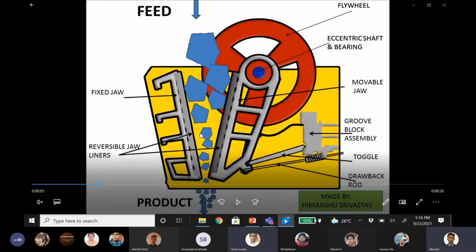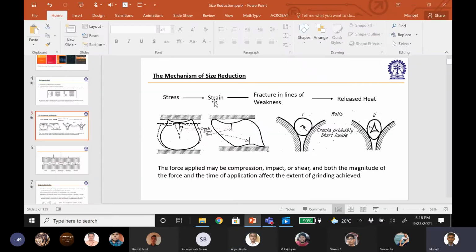Sir, if the force is not sufficient enough, for some particles. Yeah, you are close by. Just a bit more precise. Just look at this one. Sir, it cracks but does not break completely.